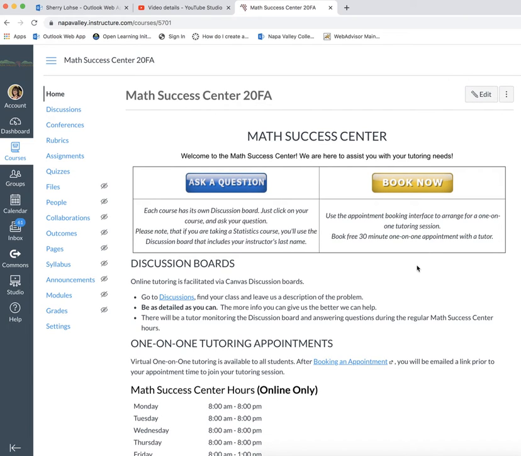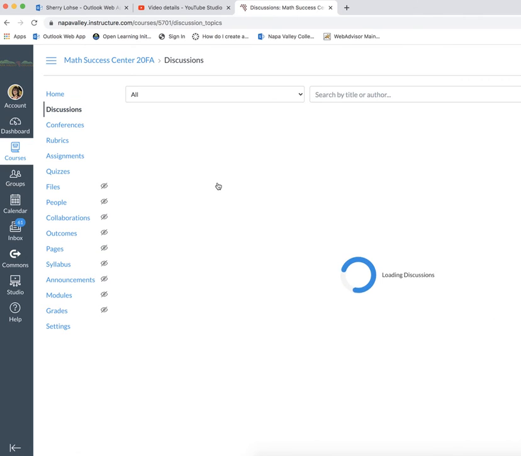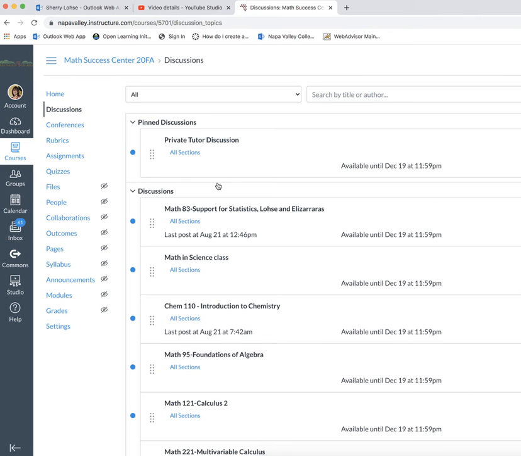Right from their homepage, you can either book a one-on-one 30-minute appointment right by this link, or Ask a Question takes you to all of the discussion boards. Remember, for this class, there are two discussion boards that you're going to pay attention to. One is the Math 83 support discussion board. So that's where you're going to go for all of your questions about our algebra support workbook activities, like that number and order activity that we did in week one.